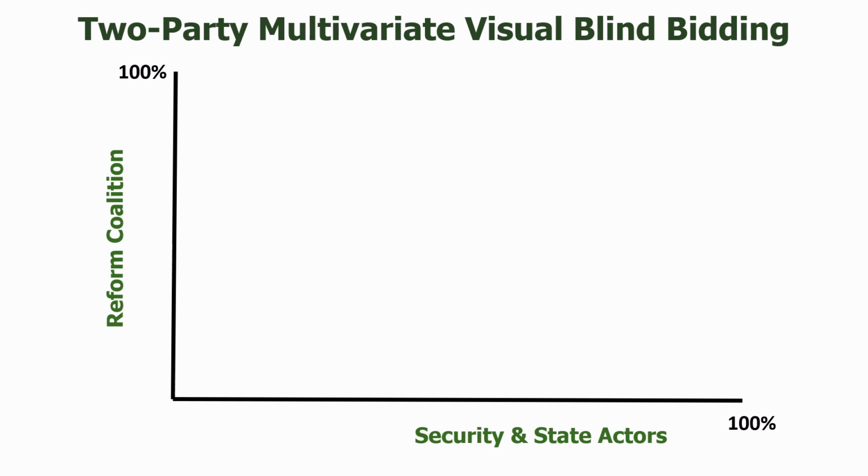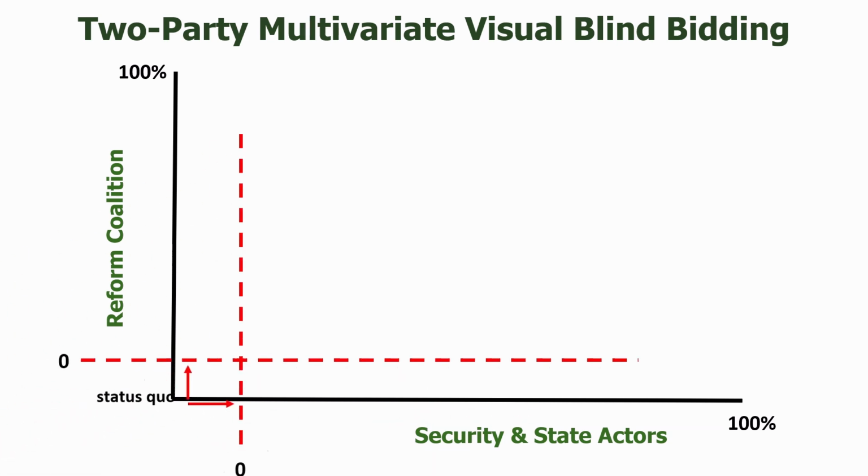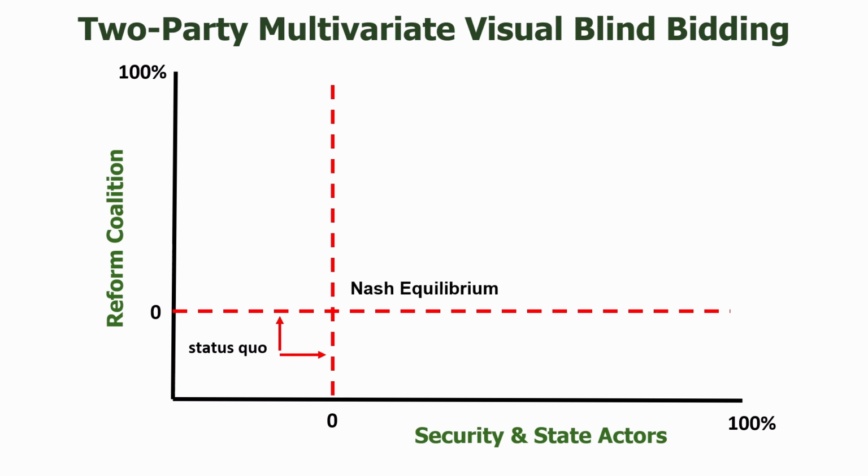Clearly, they will need to settle for something less than the maximum for each party, but each party will not agree to anything worse than the status quo, so we've labeled that point as 0-0. In game theory, the status quo is also called the Nash equilibrium if it's a place where decision-makers get stuck and have no incentive to move to a better place, even if that better place exists. This is especially serious if the Nash equilibrium is dangerous.